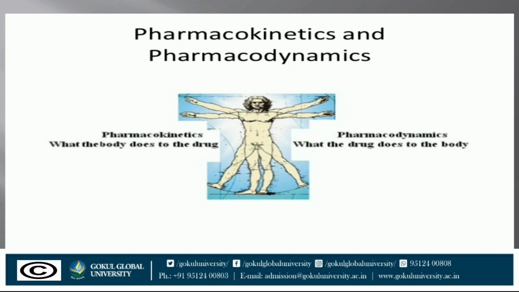One such example of quoting pharmacokinetics is paracetamol.